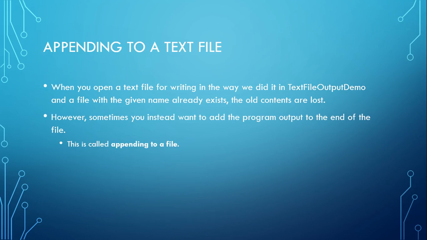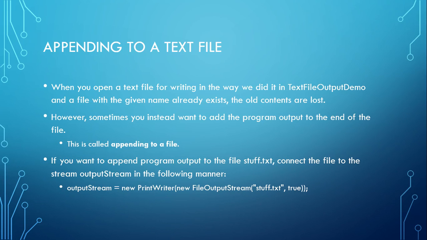However, sometimes instead you want to add the program output to the end of the file. This is called appending. So you run the program once, create some output in a text file, then you want to run some other stuff, and it's going to stick it on the end later on. Or you have a file that already has data in it, and you want to add more data to it. So if you want to append to the file stuff.txt, connect the file to the stream output stream in the following manner. Output stream equals new print writer, new file output stream stuff.txt, comma, true. You'll notice it's very identical except we have the comma true on there. The comma true is what indicates it's going to be appending.